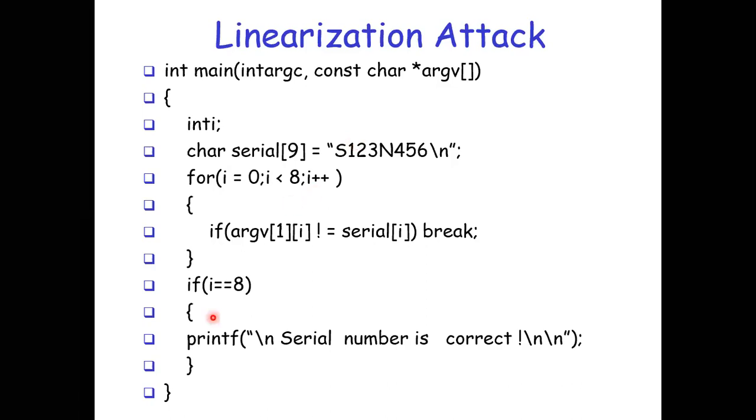At some point of time, the attacker will be able to guess all of the 9 characters. 1 2 3, sorry. It is going to check all the 8 characters very efficiently, right? So this is how the linearization attack works. Let us see what it says.